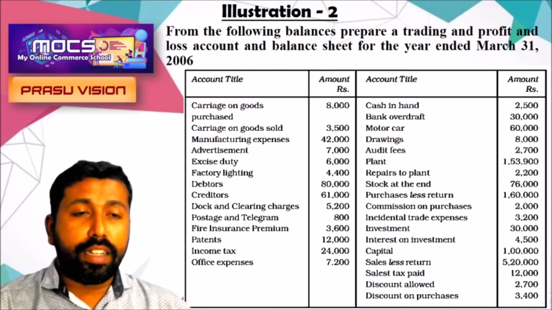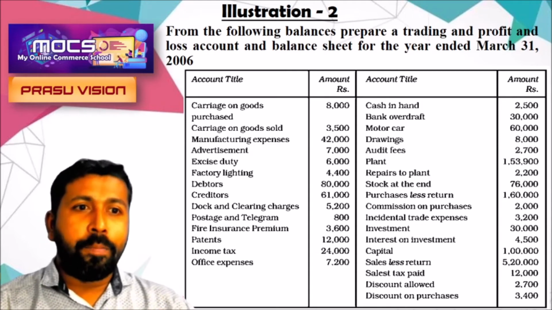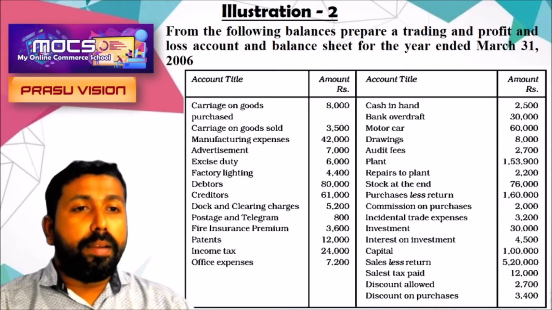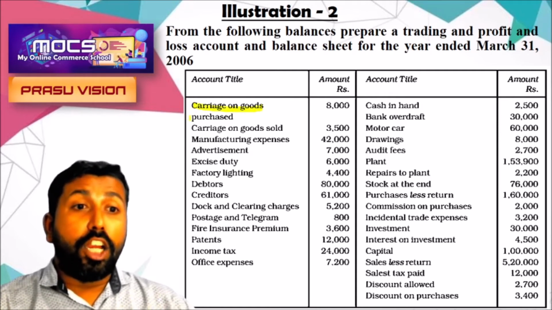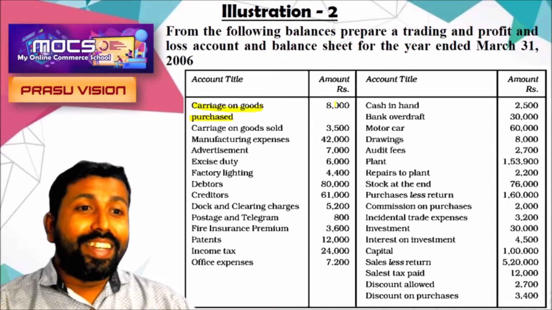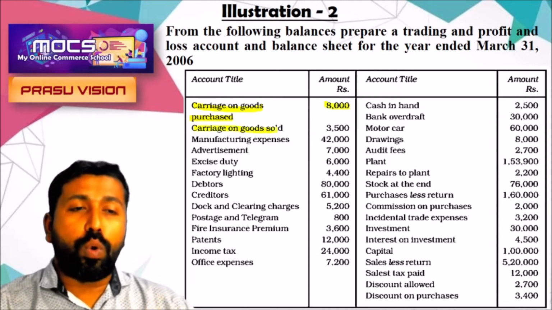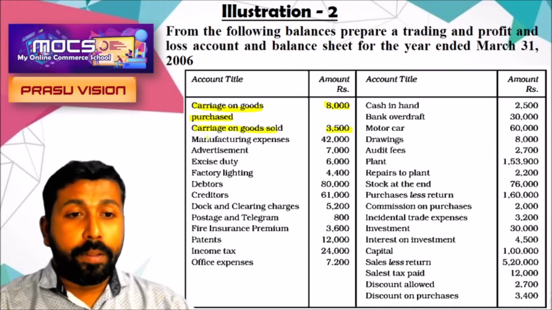Like I said, what we have to do first is analyze all the items and categorize whether we have to take each into the trading account, the profit and loss account, or the balance sheet. Let's look at the first item, carriage on goods purchased. It will be taken into the trading account debit side. Next, carriage on goods sold. It will be shown on the debit side of profit and loss account.